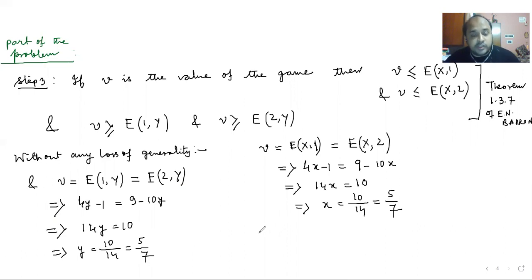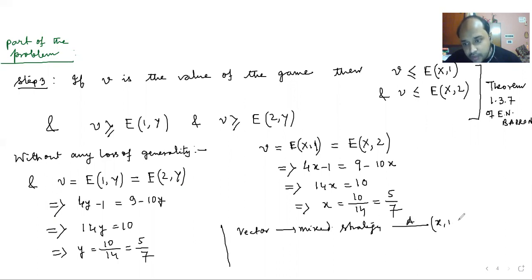What was your first vector, I mean the mixed strategy, for player A? It was x comma 1 minus x, and therefore that is equal to 5 by 7, 1 minus 5 by 7, that is 2 by 7. That is your mixed strategy.